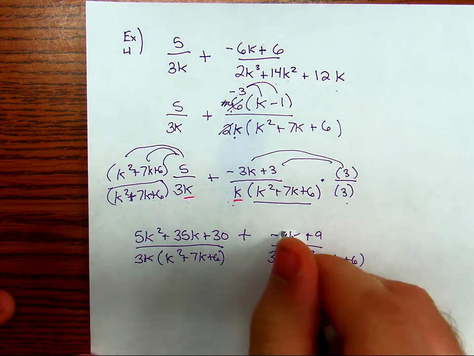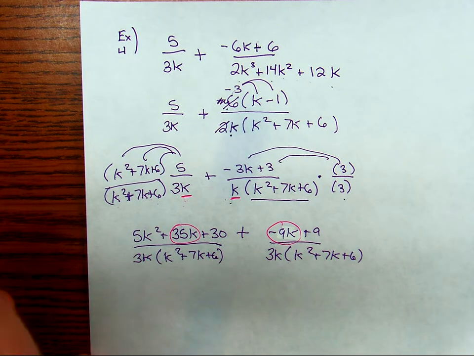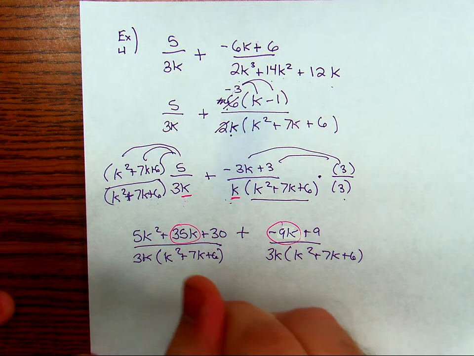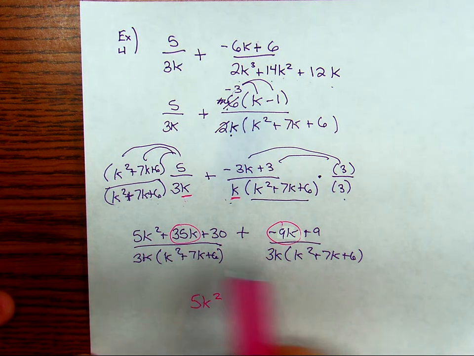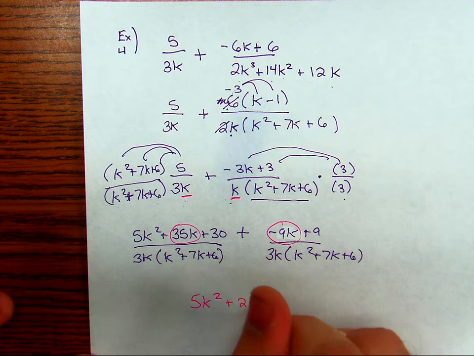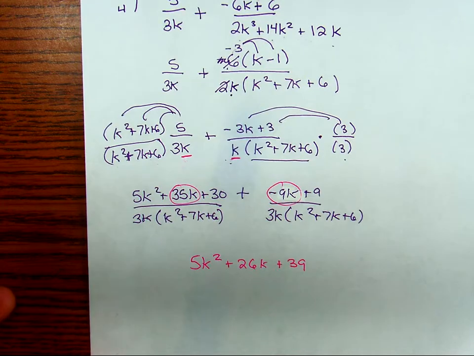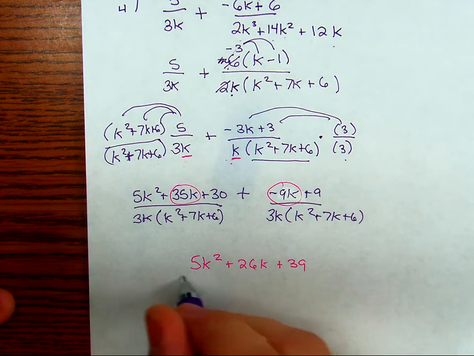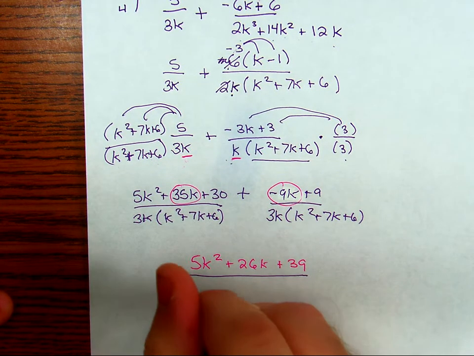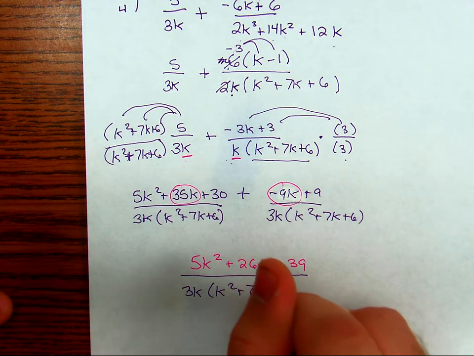Well, this minus 9k and this 35k combine together. So we've got 5k squared. 35 and minus 9, what is that? That's positive 26k. And 30 and 9 make 39. That is our new numerator. And then the denominator is a 3k and this k squared plus 7k plus 6.